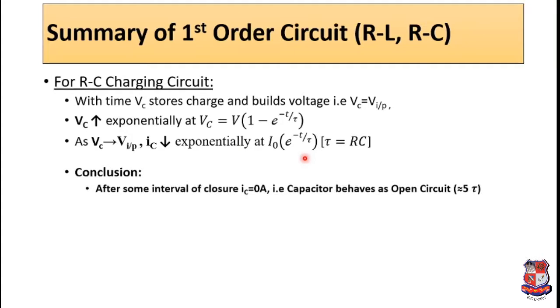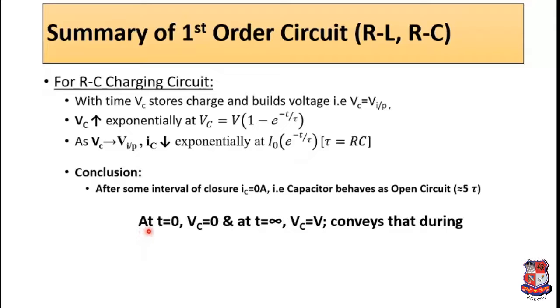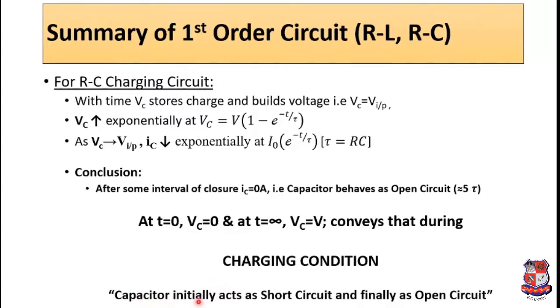From this you can say that after some interval of closure, Ic equals 0 ampere, that is capacitor behaves as open circuit. So we can say that at t equals 0, Vc equals 0, and at t equals infinity, Vc equals input voltage. This conveys that initially, that is during charging condition, capacitor initially acts as short circuit and finally acts as open circuit. So this is an important conclusion that is to be drawn and that is to be understood by you.